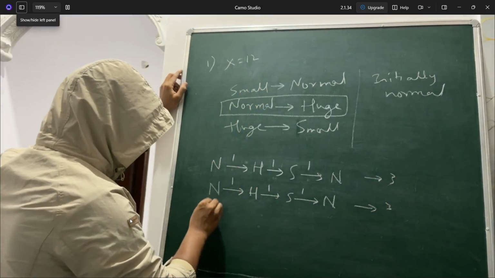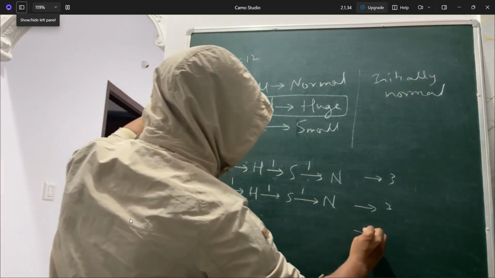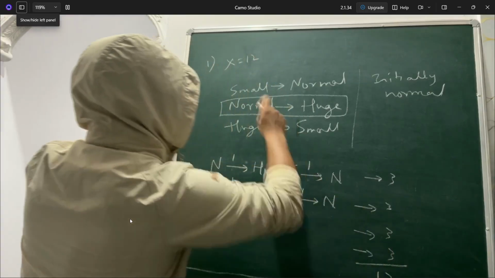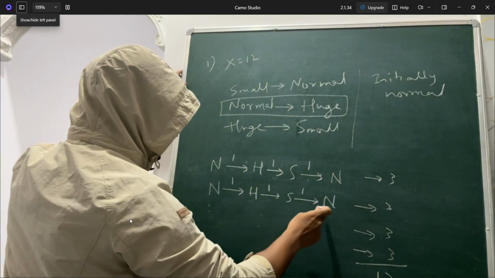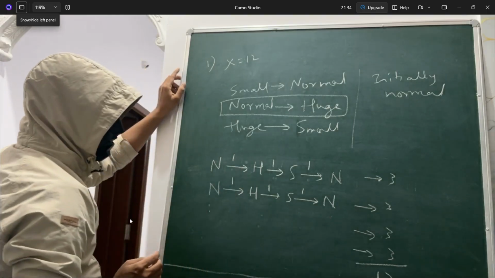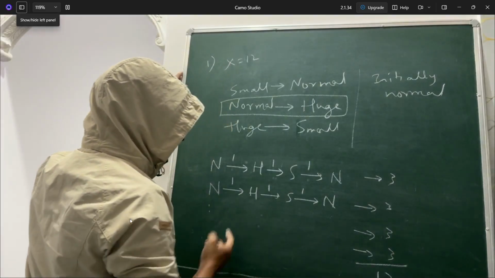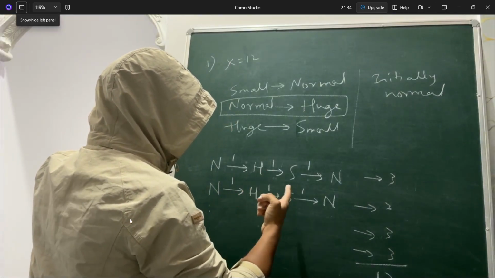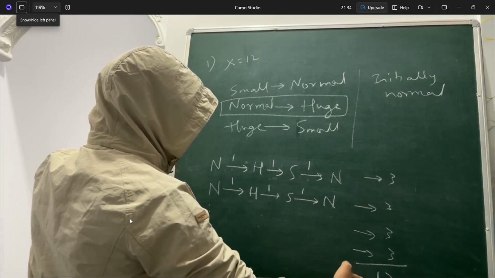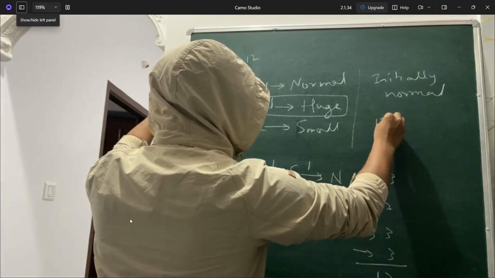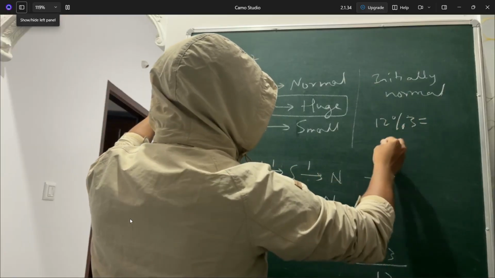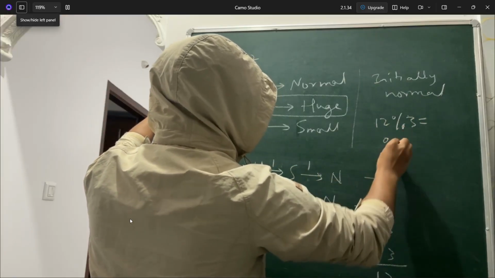So in the same way, if you continue, still 3 more mushrooms he'll eat, and one more 3 mushrooms he'll eat. So a total of 12 mushrooms are there, and after eating all the 12 mushrooms, he will get back to normal state only. So in this case, how we'll have to solve the problem is that if there are multiples of 3, I mean 12 is a multiple of 3, so you have to find 12 modulo 3.